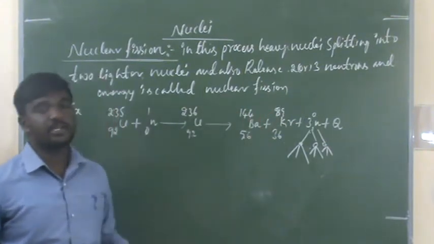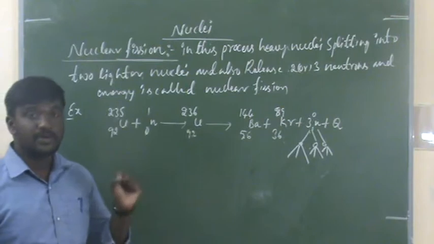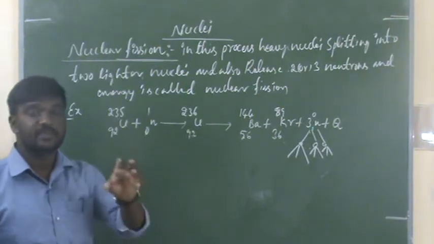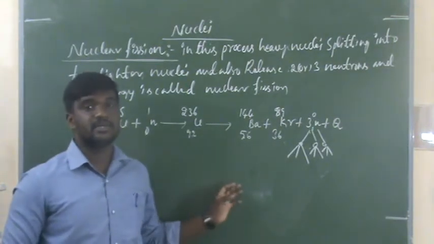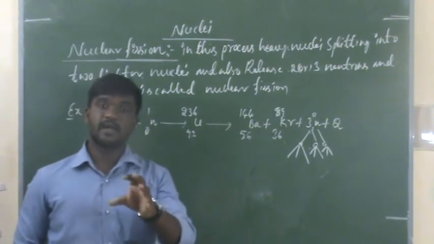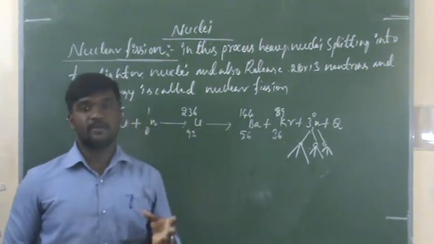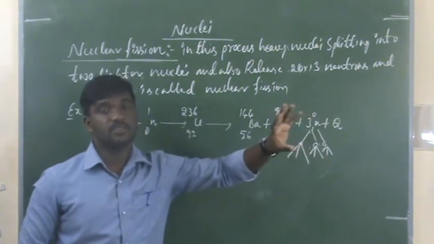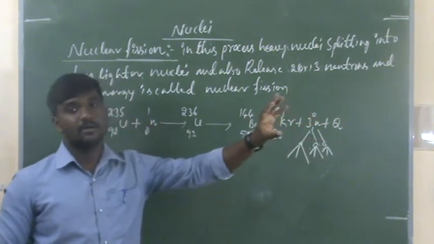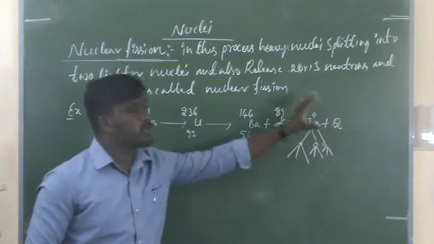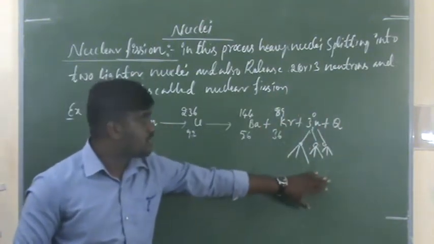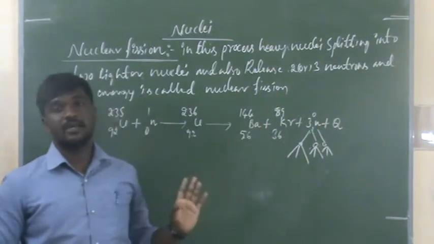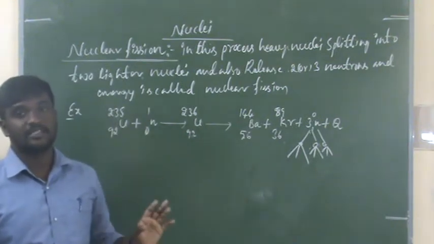What does a nuclear chain reaction mean? During the nuclear fission, it depends upon the released neutrons. Those neutrons can cause a nuclear fission with another uranium. That process is continuous. This process is called a nuclear chain reaction.